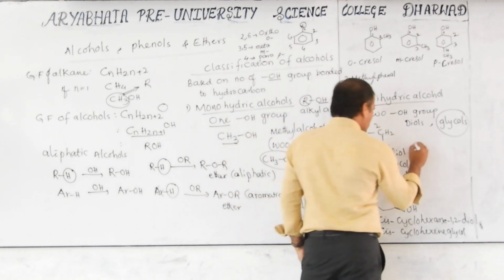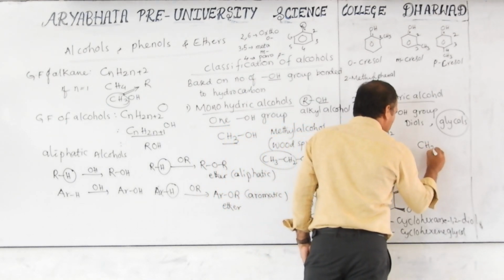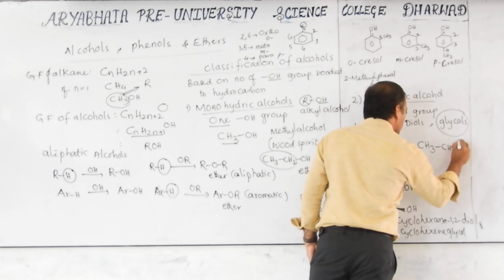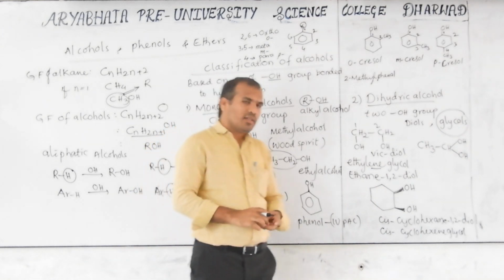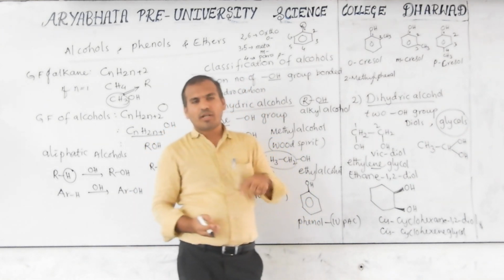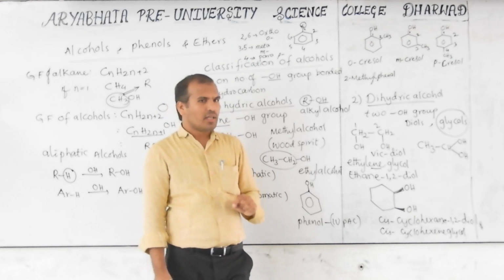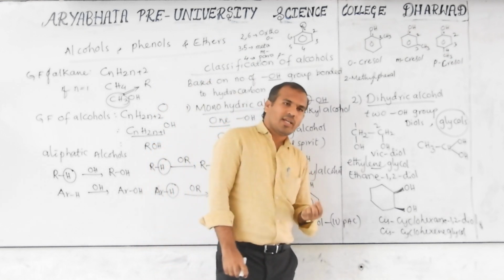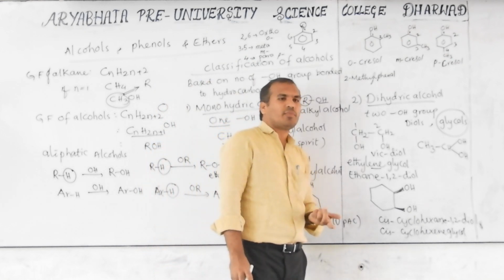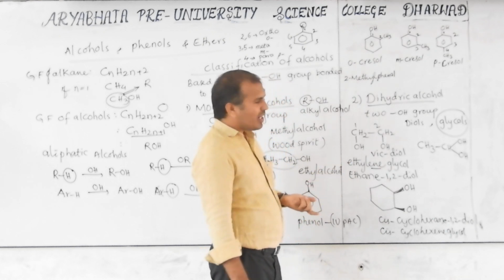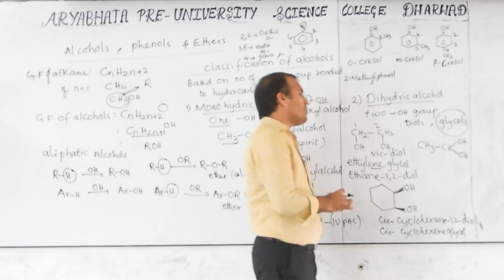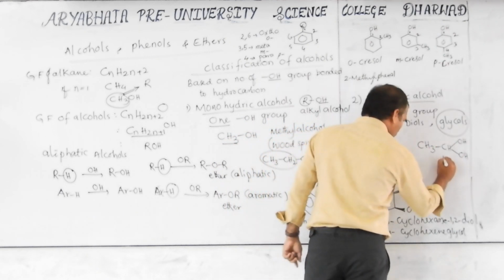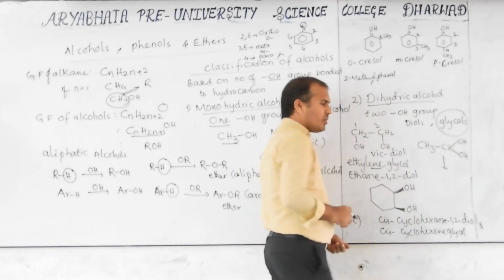Next, there is CH3, CH, OH and OH. Like this also we can present it. This is called a gem diol. As already mentioned for gem dihalides, on the same carbon two halogens are present. That is called a gem dihalide. But in alcohols, gem diols will not be present.